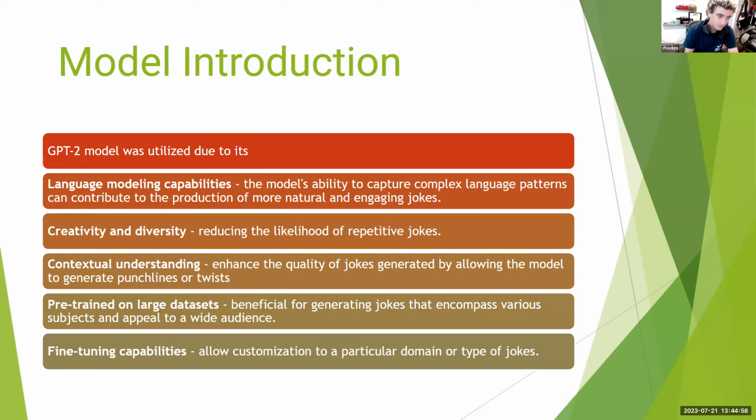We used the GPT-2 model because of its language modeling capabilities, and it can capture complex patterns, and it can contribute to the production of text that's more natural and engaging. And it can be creative and diverse with what it generates. It can also understand context pretty well, and it can generate punchlines or twists. And it is already pre-trained on large data sets, which is beneficial for creating jokes that are more general and can cover more genres. And it's very fine-tunable.